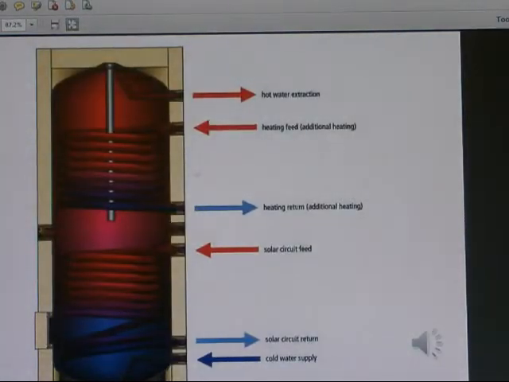So this is the heat exchanger. In this case, the heat exchanger has a solar circuit feed and solar circuit return, the hot water feed, the hot water return, and the cool water supply. So there will be the solar circuit and also the hot water and cool water connection. You can see it in this heat exchanger.